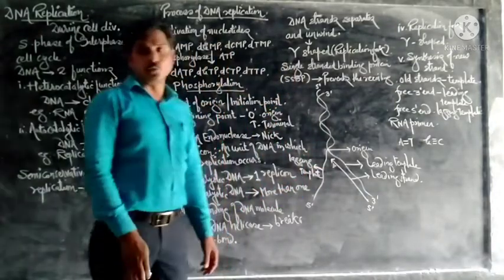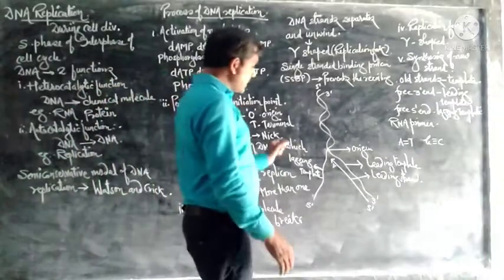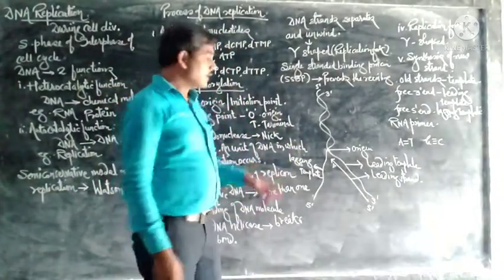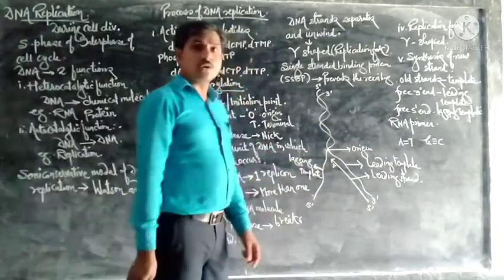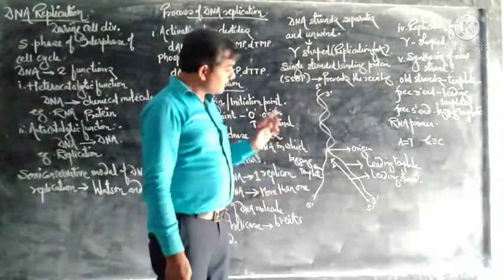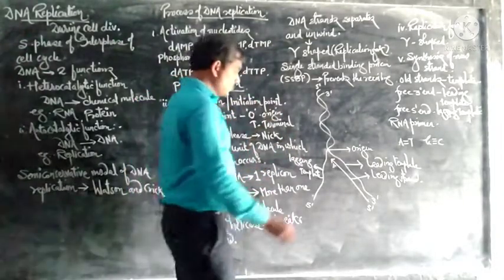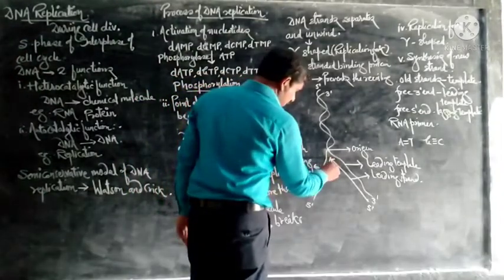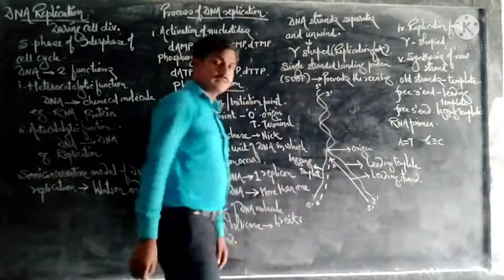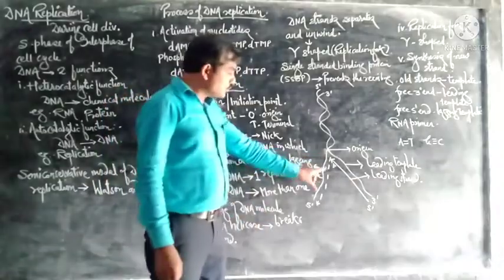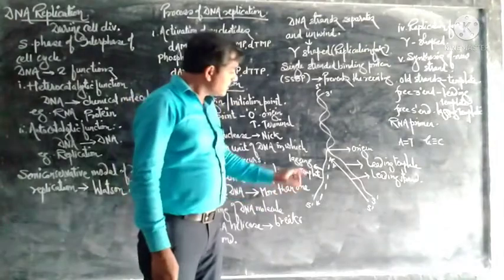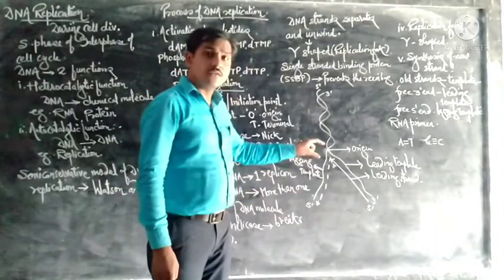On the lagging template, the lagging strand will be produced. Here a small RNA molecule initiates the formation of the new strand, which is produced in the 5' to 3' direction. But the new strand produced on the lagging template is in small fragments.